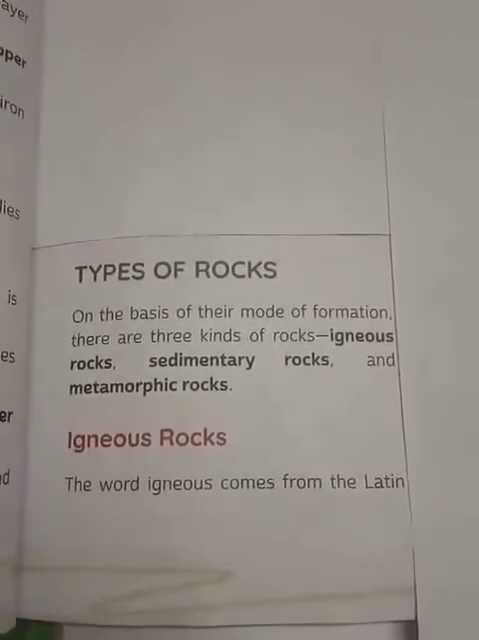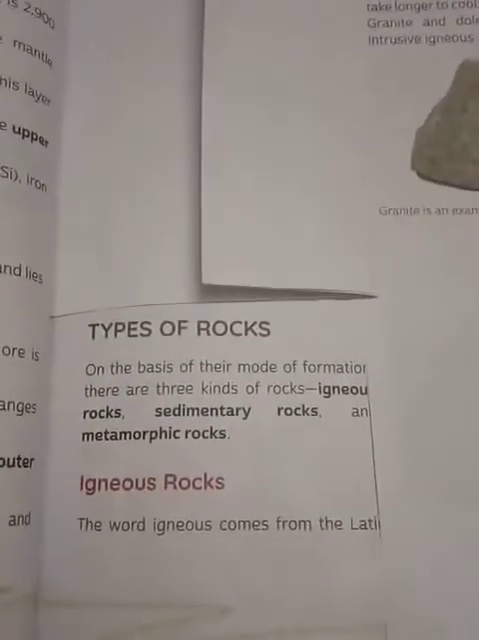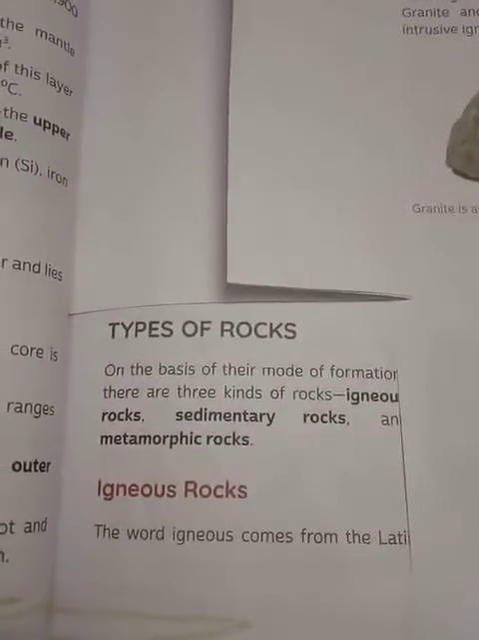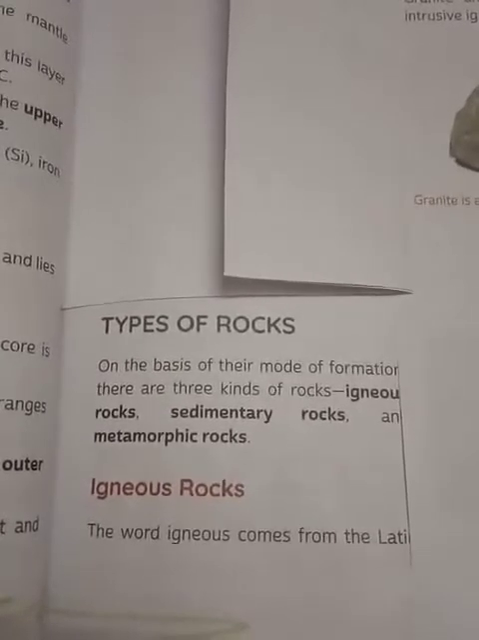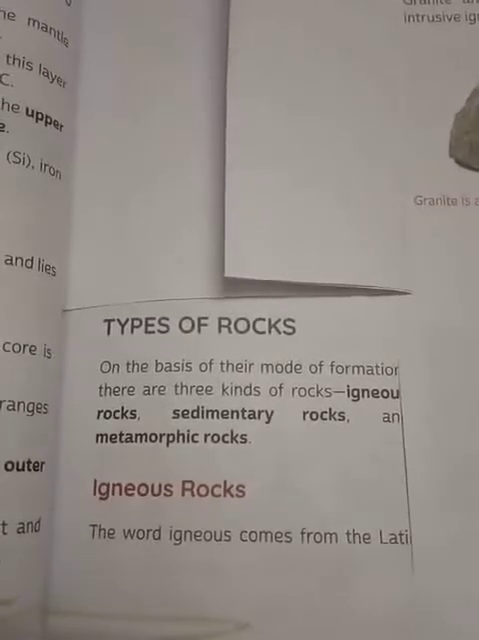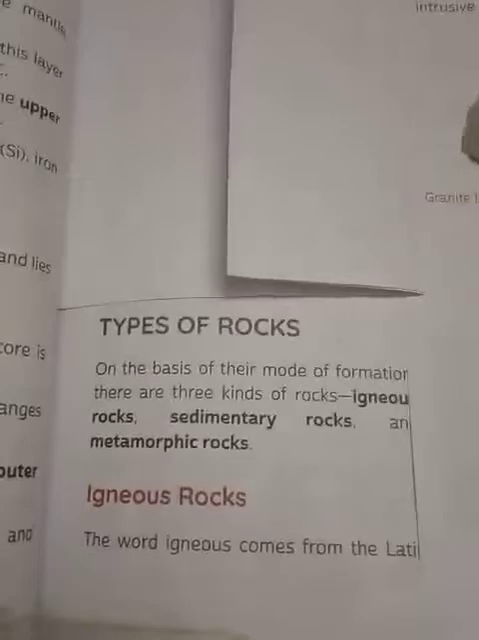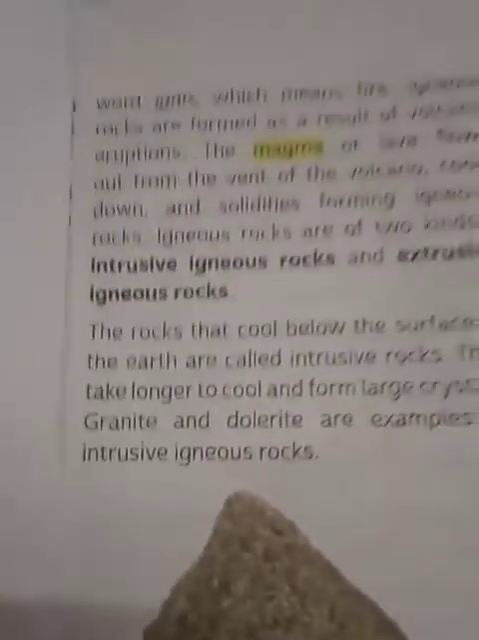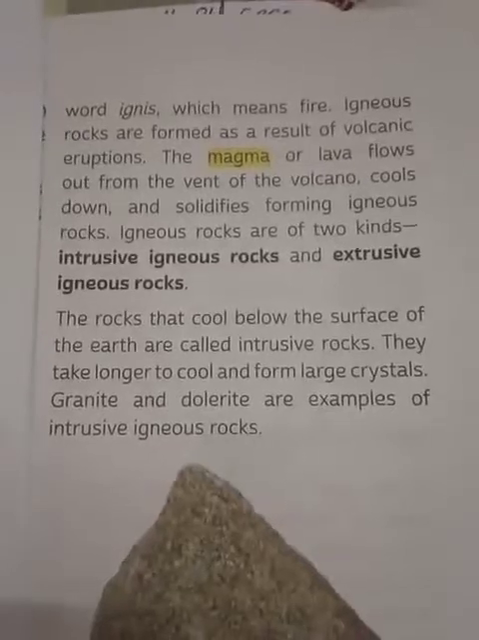Coming to the first one, that is igneous rocks. So dear students, now we are studying about igneous rock, which comes under types of rocks. Where does the word igneous come from? The word igneous comes from the Latin word ignis, which means fire. Igneous means fire.